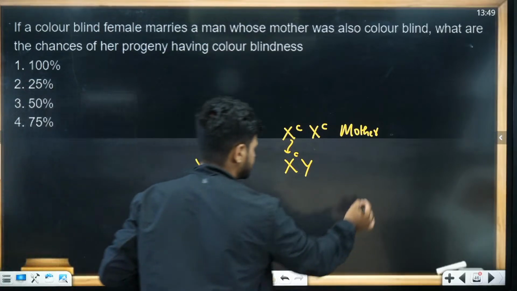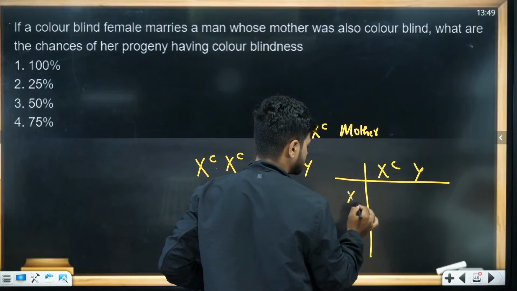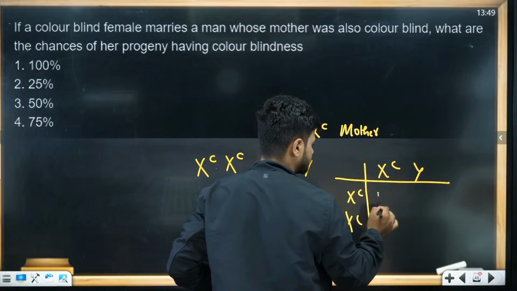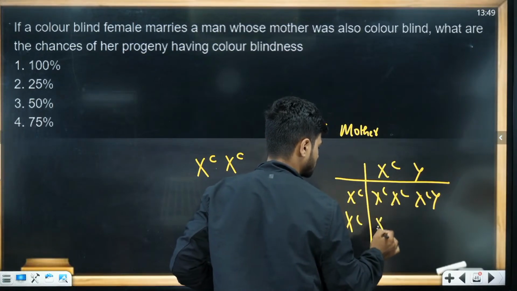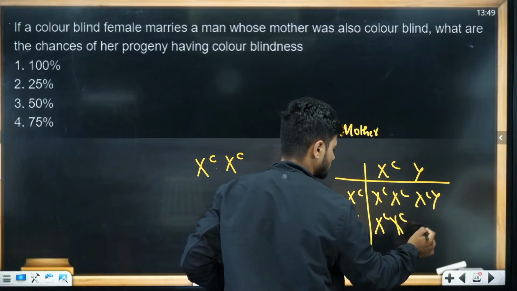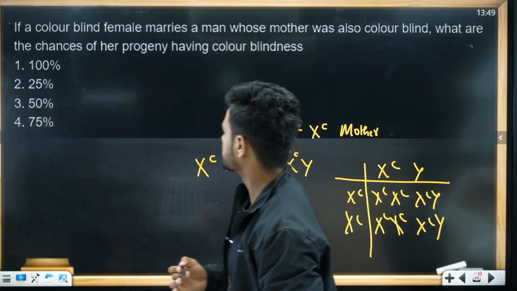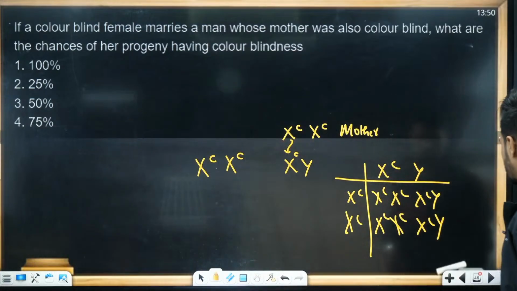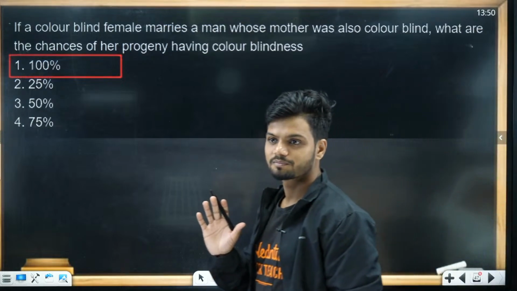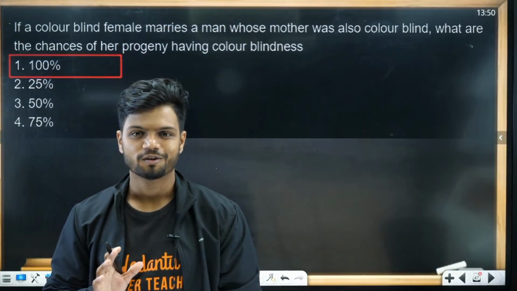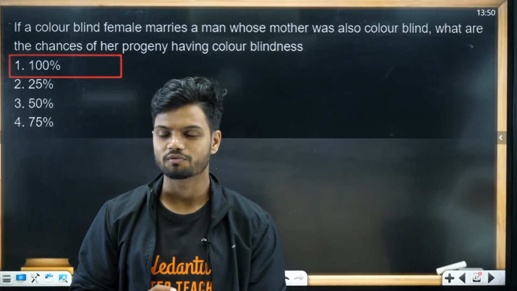Now do the cross. What is the percentage now? Tell me. All of them? 100%. Understood? Beautiful question, which can trick you sometimes.